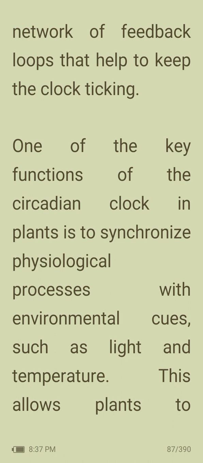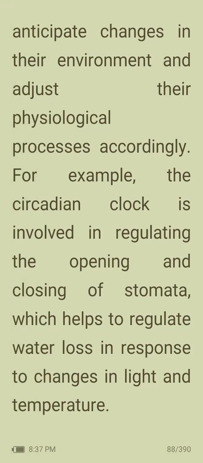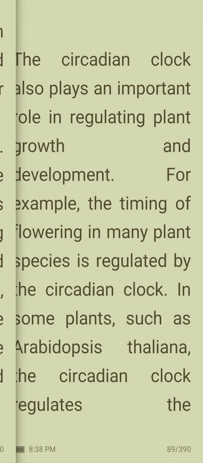One of the key functions of the circadian clock in plants is to synchronize physiological processes with environmental cues such as light and temperature. This allows plants to anticipate changes in their environment and adjust their physiological processes accordingly. For example, the circadian clock is involved in regulating the opening and closing of stomata, which helps to regulate water loss in response to changes in light and temperature.